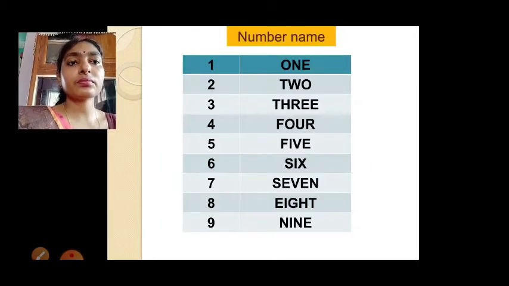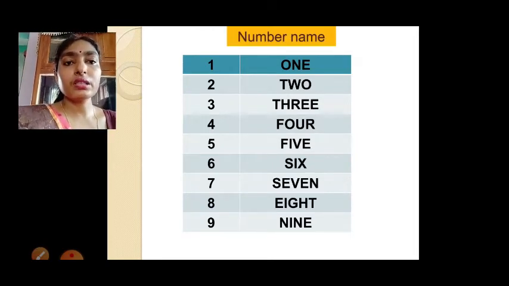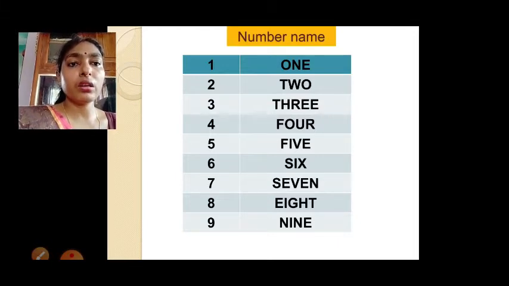Next we will learn to write the number names. Okay, so first 1, O-N-E, 1. Second 2, T-W-O, 2. 3, T-H-R-E-E, 3. 4, F-O-U-R, 4. 5, F-I-V-E, 5.